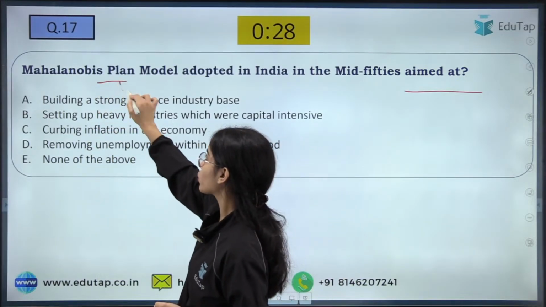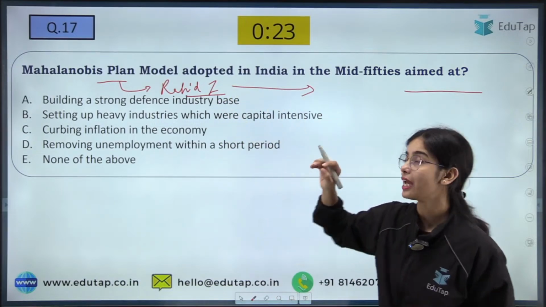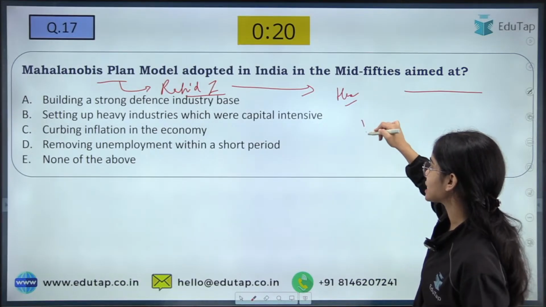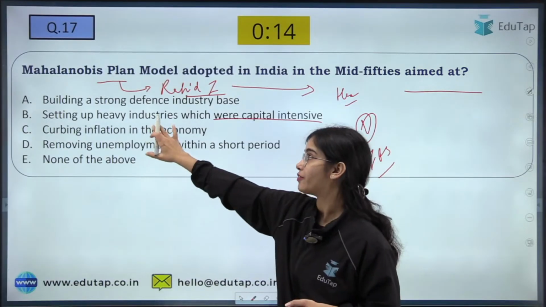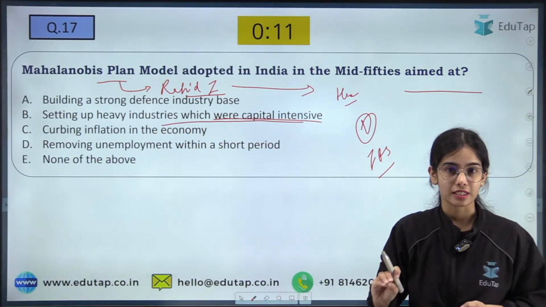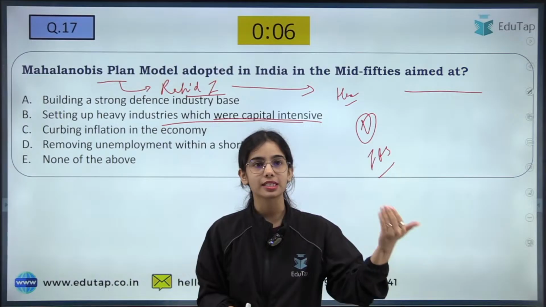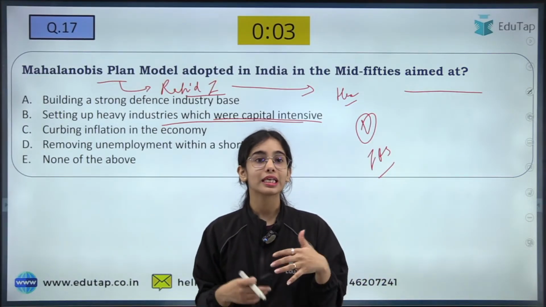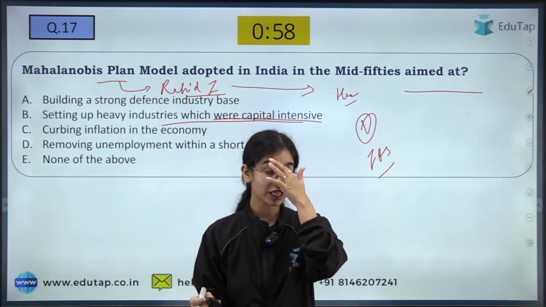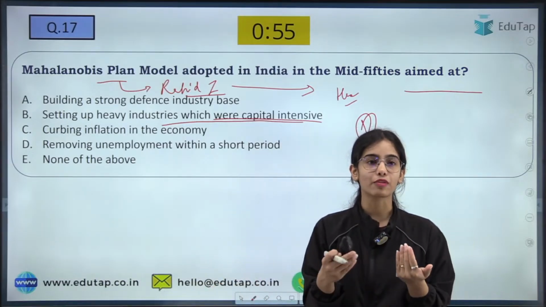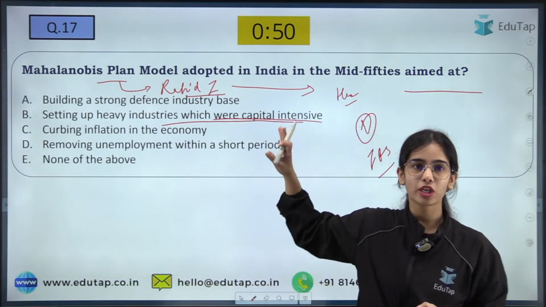Mahalanobis's plan focused on rapid industrialization, specifically of heavy and basic industries such as electricity, iron and steel and such. So here the answer is setting up heavy industries which were capital intensive. So B is the correct answer. I hope you all know about the Mahalanobis plan. Recently we celebrated National Statistics Day in recognition of the work P.C. Mahalanobis did in the statistics field, celebrated on his birth date. So the Mahalanobis plan is very important.